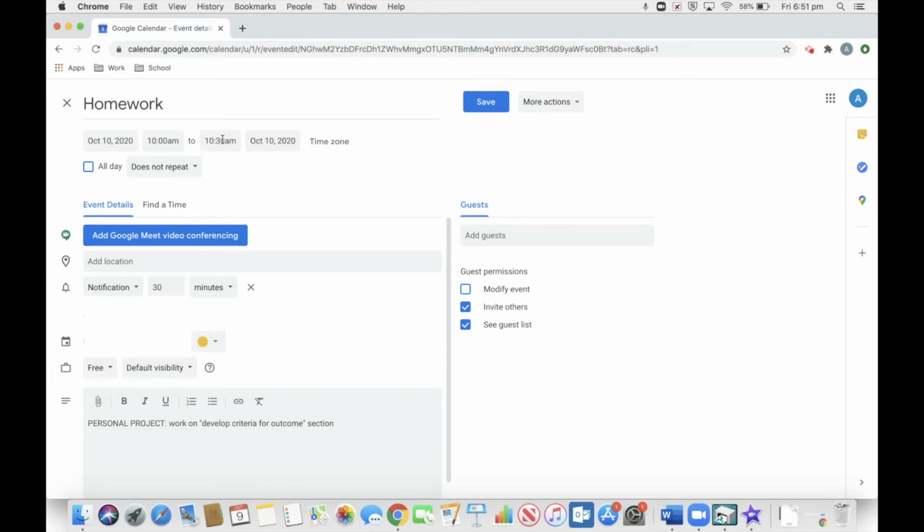I also recommend changing the end time. This just helps with your time management skills. So if you know you're going to be working on this for, let's say, an hour and a half, then I recommend having it end at 11:30. Again, getting into this detail just helps keep you a bit more organized.